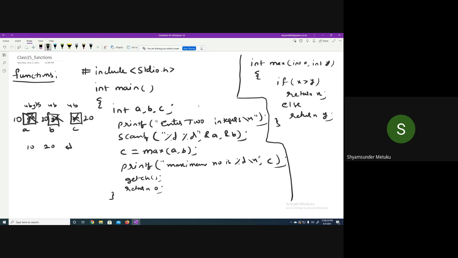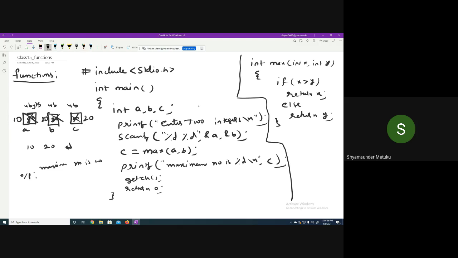Then printf, "The maximum number is %d". So what is the output it is going to print? Maximum number is 20. Yeah, correct. Maximum number is 20. That is how it will print. Okay, fine. And getch comes out.